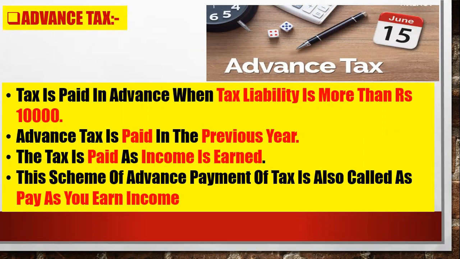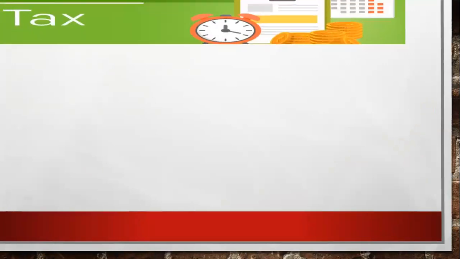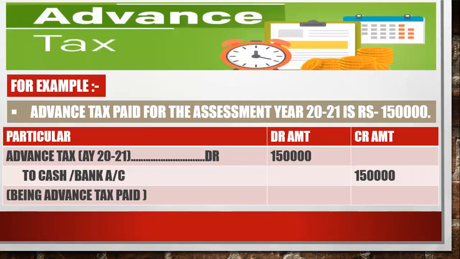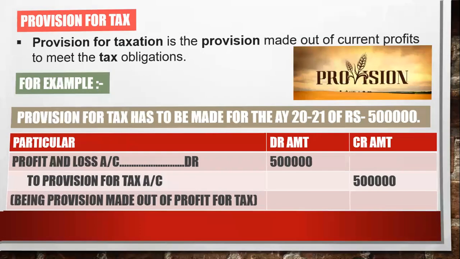Advance tax means in the previous year only you have to pay. The second name is pay as you earn the income. So this was the example. We took the transaction and passed the journal entry also. Okay, clear that, everyone?